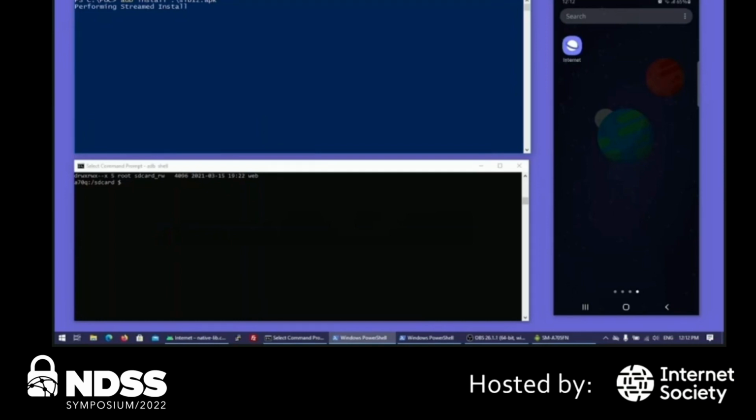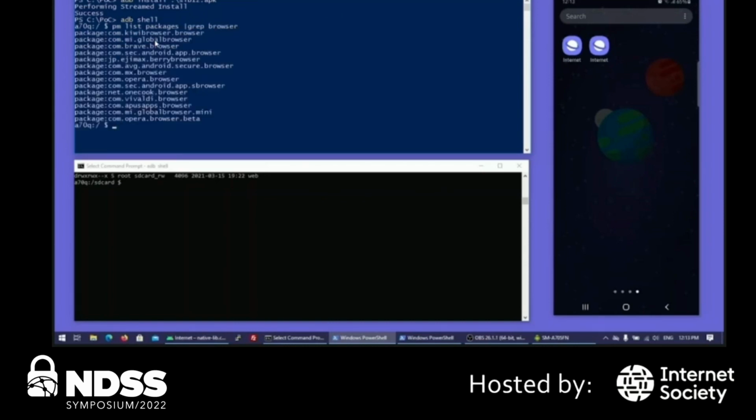We wanted to see that our POC can work alongside Samsung Internet and does not interfere with it during the installation. So the installation is complete. Now we will check the packages of these applications. We'll use Package Manager for that. All right, these are the packages. Samsung Internet has this package name with the postfix browser, and our POC has a similar package name with the postfix just browser. So just a single character makes these packages unique.